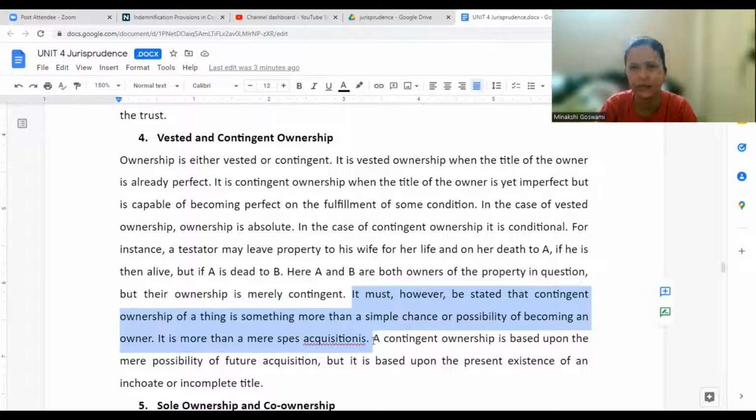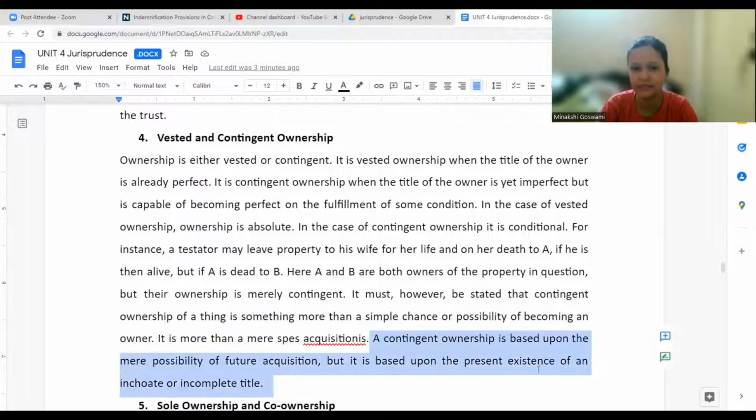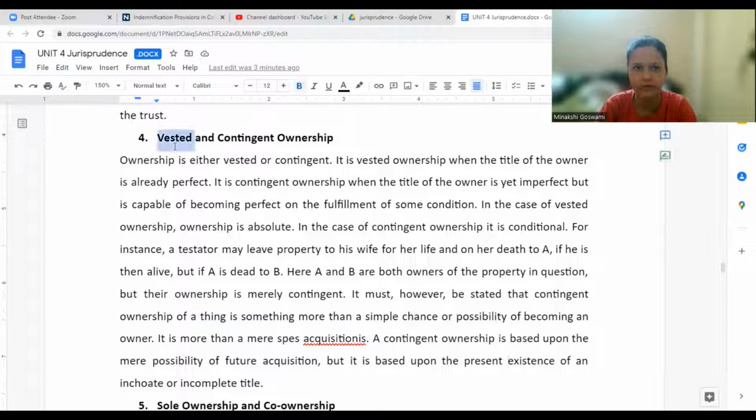It's not that the person will get it for sure. There are a lot of things attached to it. Everything has to be fulfilled. Only in such a case can we say there is a possibility that the person may get ownership of the property. So vested is already there; contingent depends on fulfillment of certain conditions only.